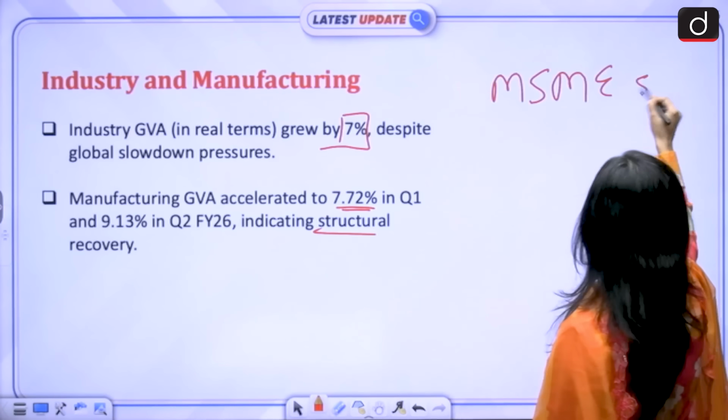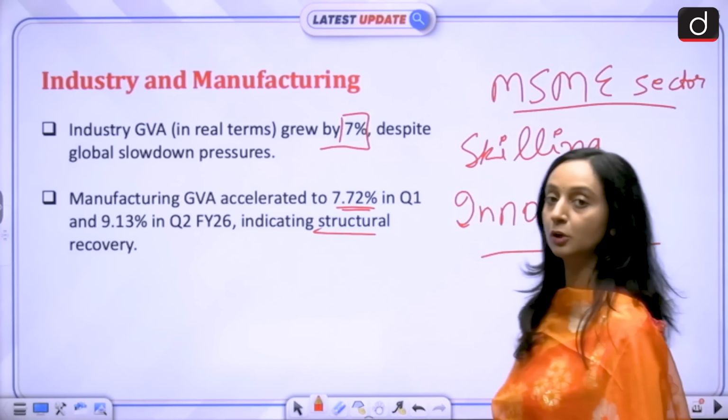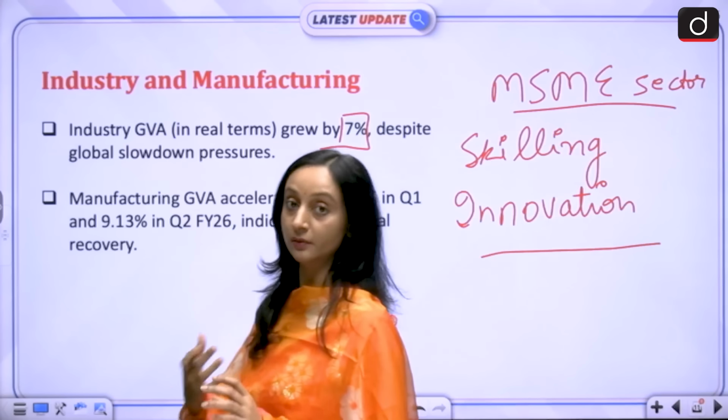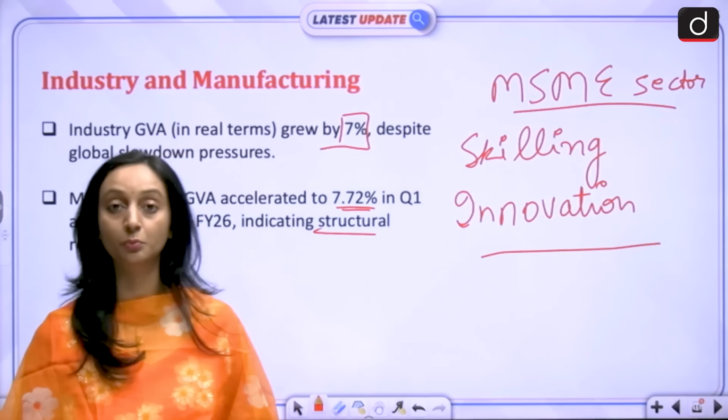There has to be more skilling, more innovation in these sectors, so that we are not solely reliant on the services sector. We get more and more support from the manufacturing sector also.